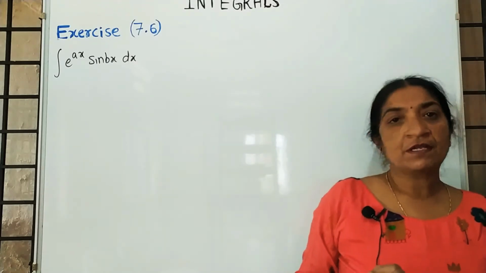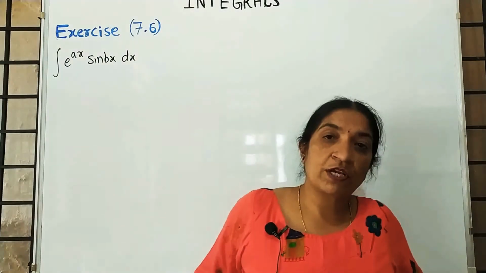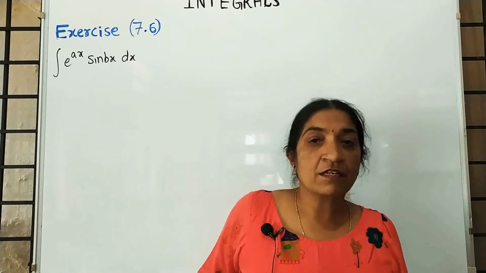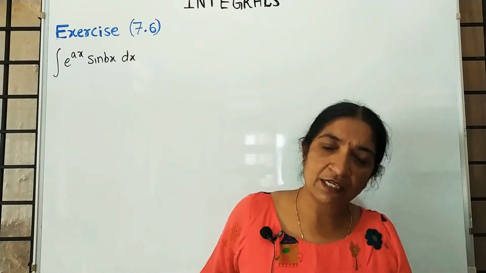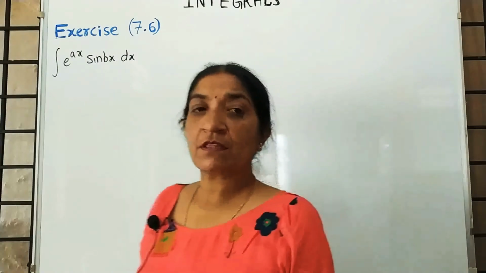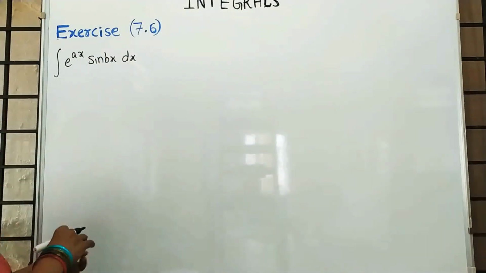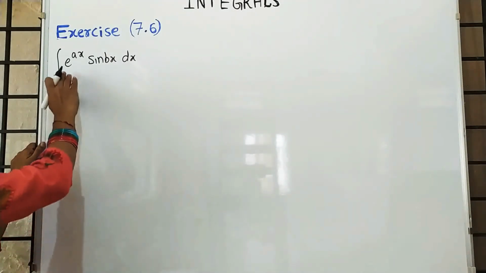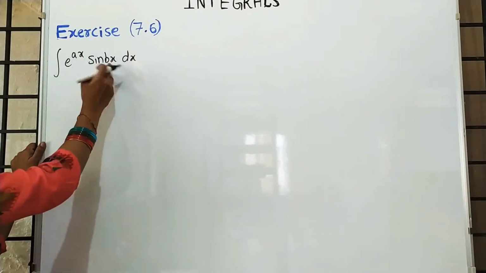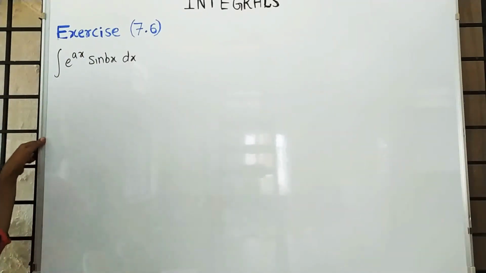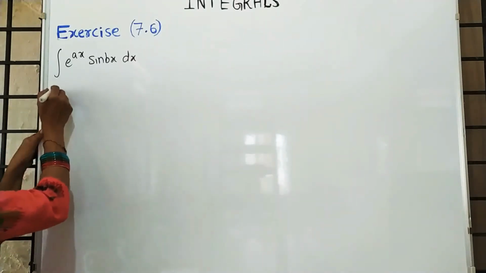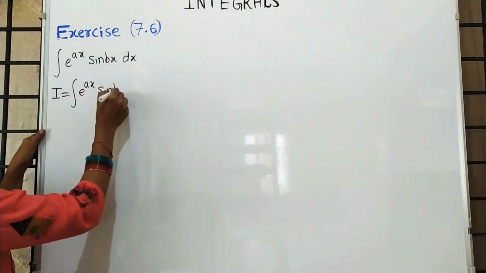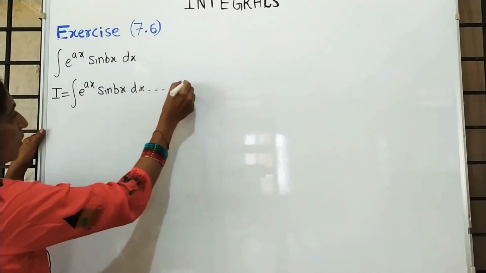But in this example, when you differentiate e raised to ax, there is no end, because e raised to ax goes on continuing. Suppose you take sin bx, differentiation of sin is cos, cos is sin, again sin is cos, like that. There is no end. That means out of these two terms, no one gives you the end. So here no need to apply ILATE. You can take the exponential e raised to ax as the first, sin bx as the second, or sin bx as the first, e raised to ax as the second. It depends on the student. Now I am writing the given problem as I. I is equal to e raised to ax into sin bx, and I am taking this as equation 1.